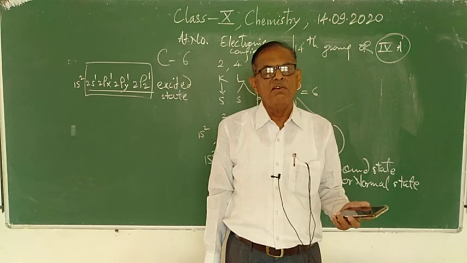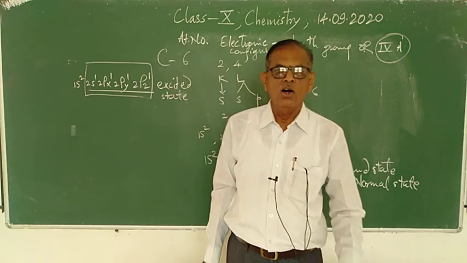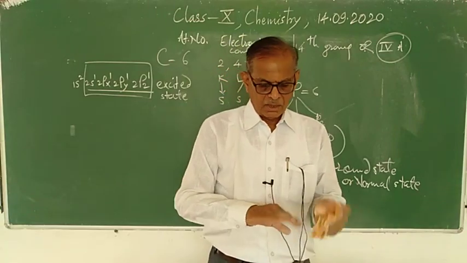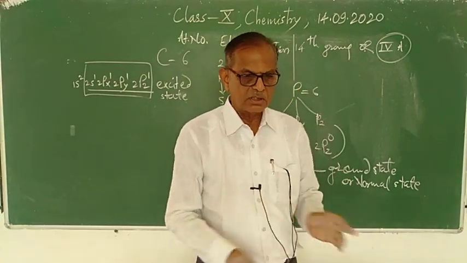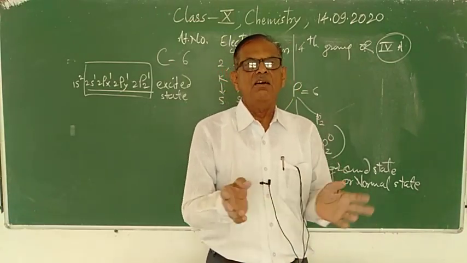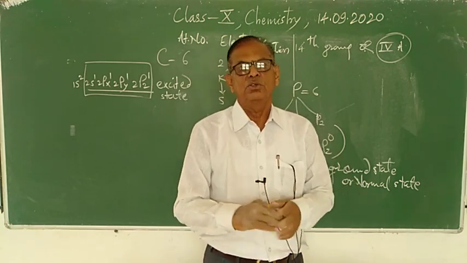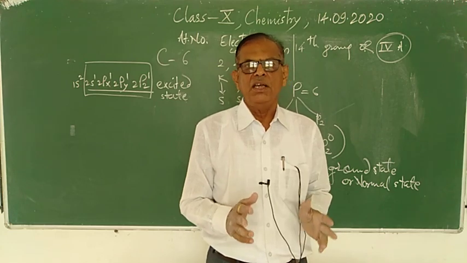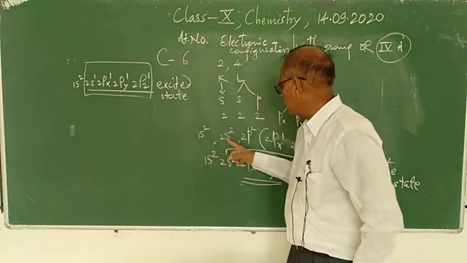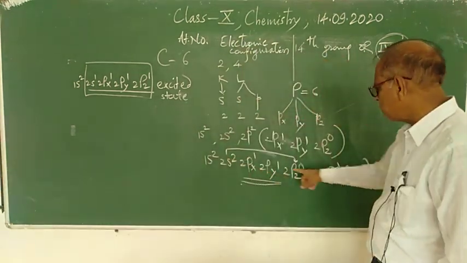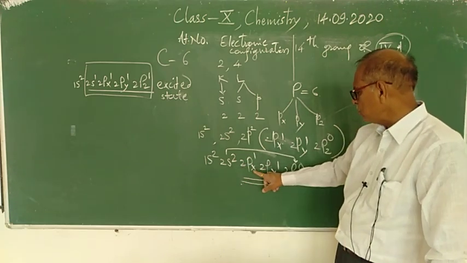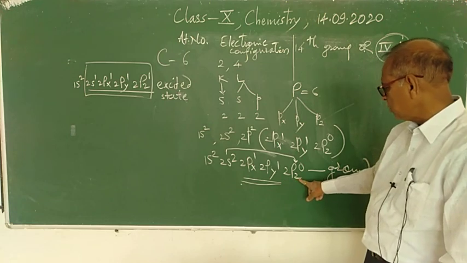It shows tetravalency in almost all compounds. And in this way we have studied the tetravalency of carbon. Carbon in its ground state has only 2 unpaired electrons: 1s2, 2s2, 2px1, 2py1, 2pz0.